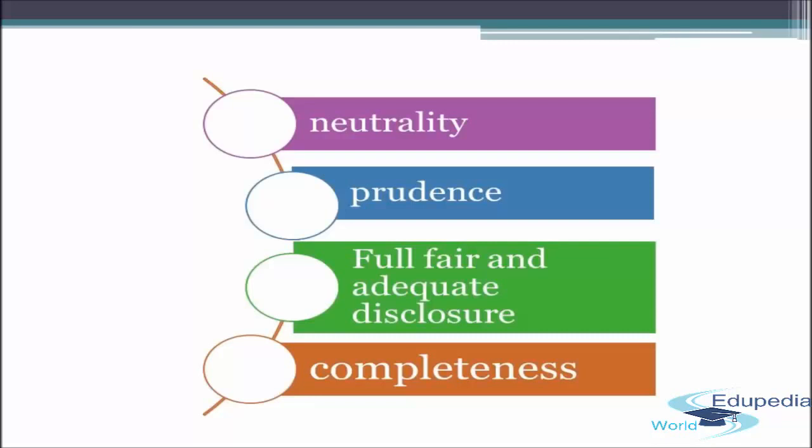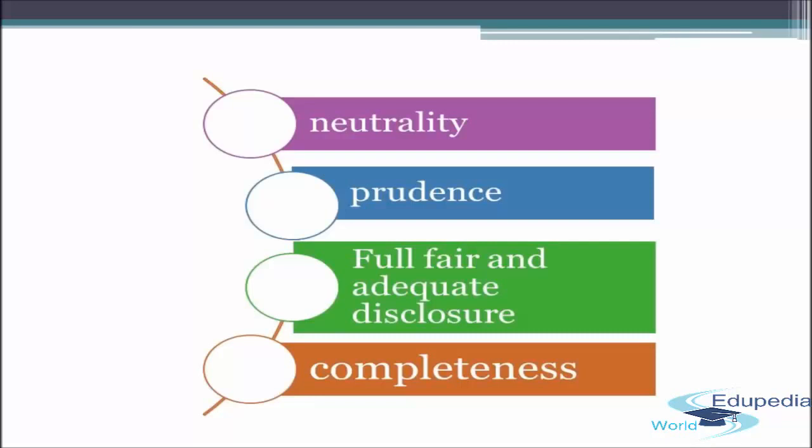So he should make sure that he has disclosed all the information required in making any decision by the end users, so that the decision is not affected. The end users are able to make a reasonable and rational decision based on the disclosures made in the financial statement.